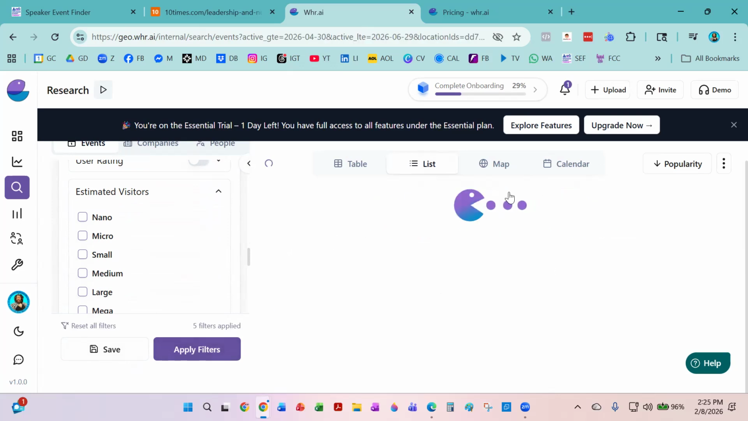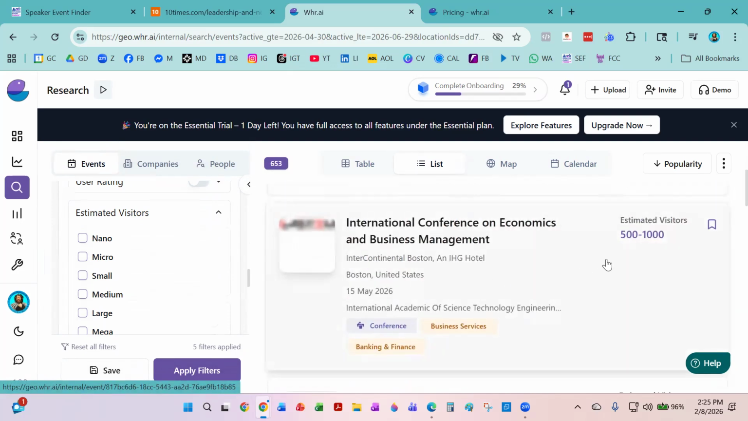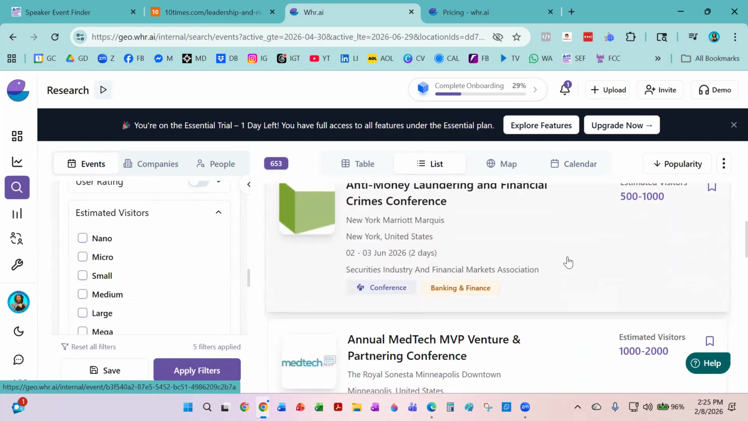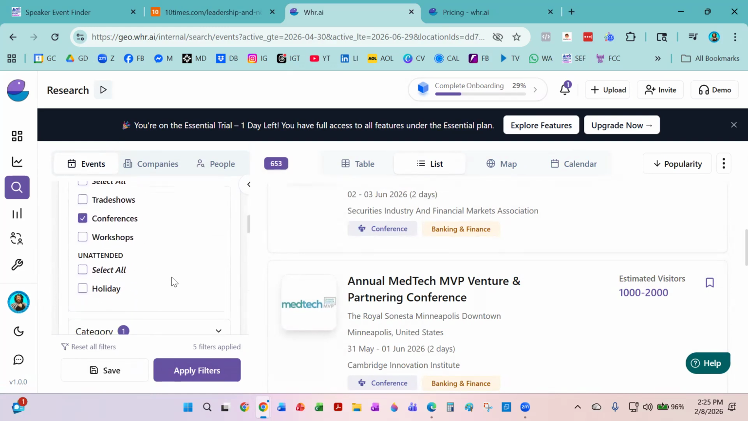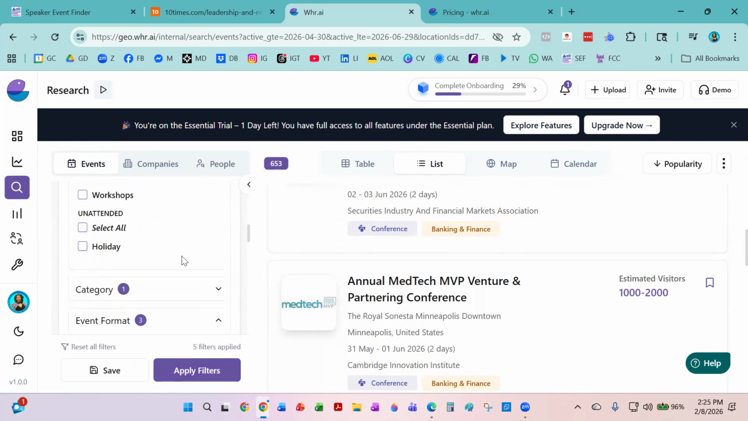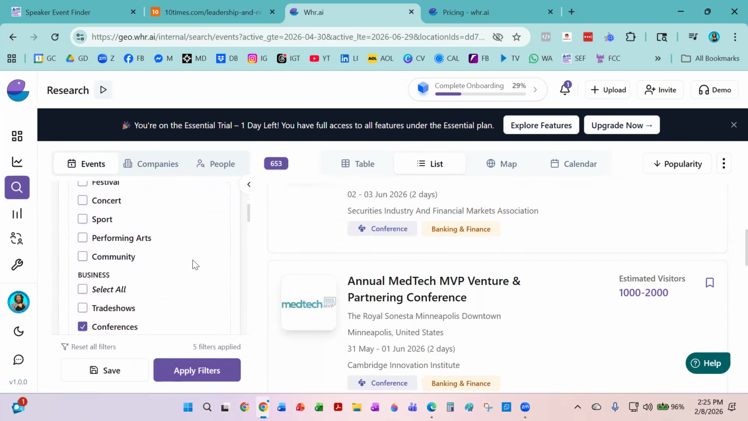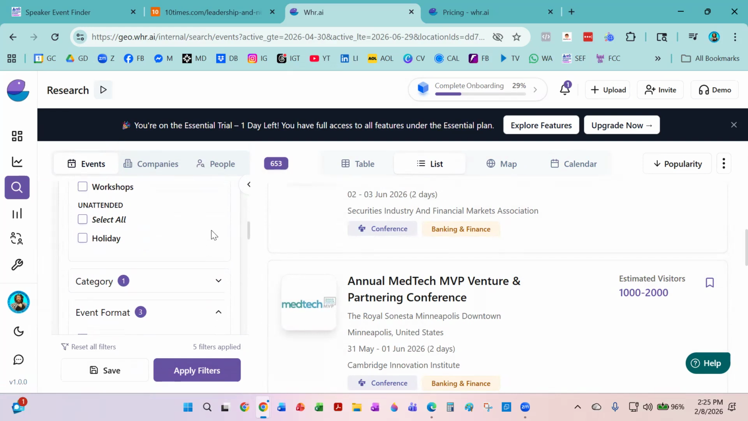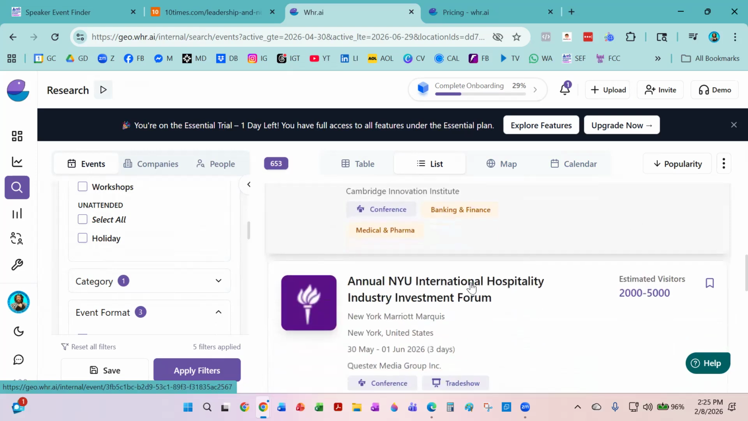So now what it's going to do is go out here and search for events for me in the window of time that I said, in business and, what did I say? Business and something else. Whatever I said, I don't remember. Where is it? Conferences category. We said business and finance. All right. So now it's got these events here.